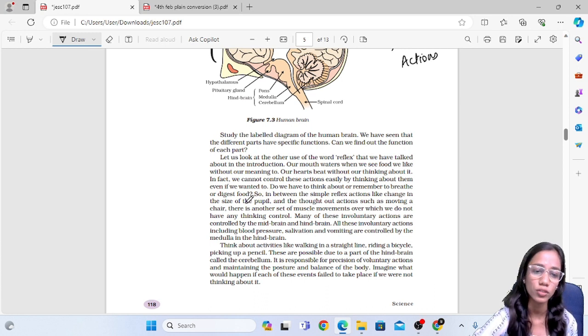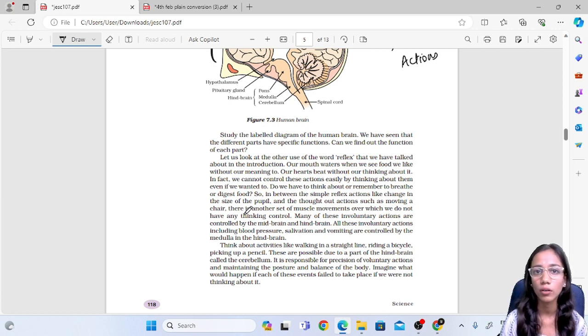Precision of voluntary actions means, we know that it is important when we walk. Walking is a voluntary action, but how we walk matters. As normal people, if someone instructs us to walk in a straight line, then we will usually follow the instructions and walk in a straight line. We will always do our work precisely.